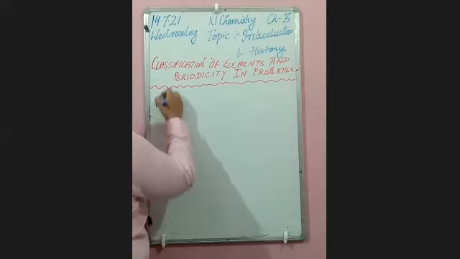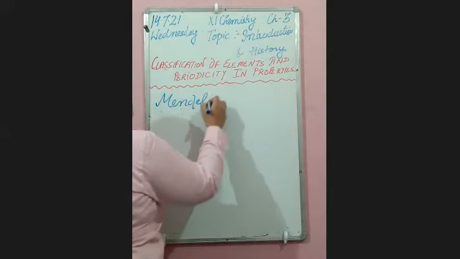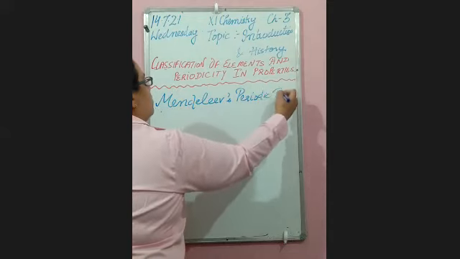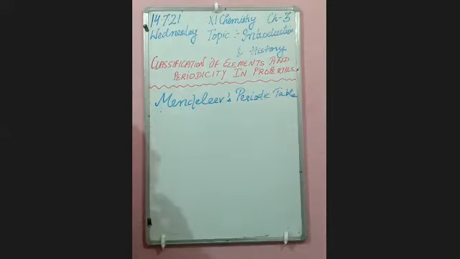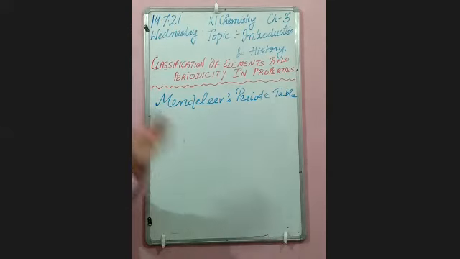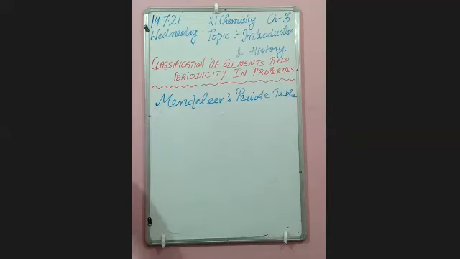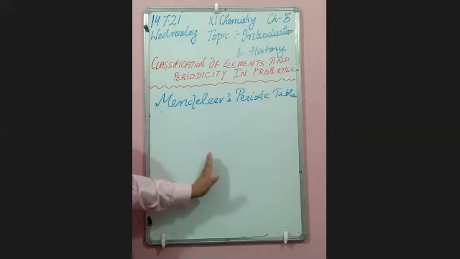Next important is Mendeleev's periodic table. See, the major breakthrough came in inorganic chemistry with the contribution of this person. So he classified the elements in a very good manner. And in our books, even in NCERT, we see the very modified form of Mendeleev's table.